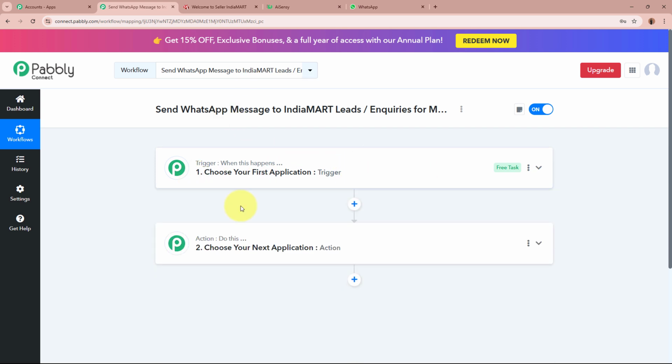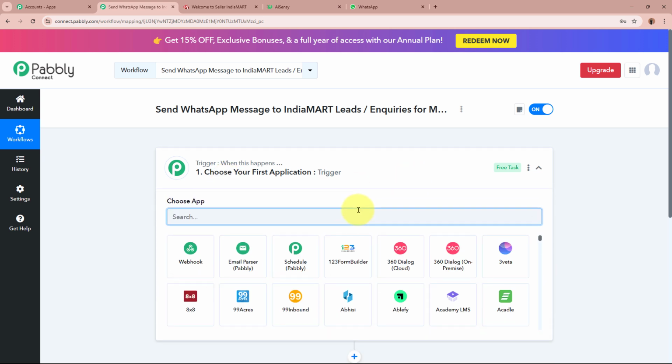And over here you can see there are two windows in front of you. One says Trigger, other says Action. So what is Trigger and Action? Trigger and Action are the two most important steps of our automation process because our process depends on these two principles. Over here Trigger says when this happens and Action says do this. That means our action is in response towards our trigger. In an automation process, there can be only one trigger step but multiple action steps.